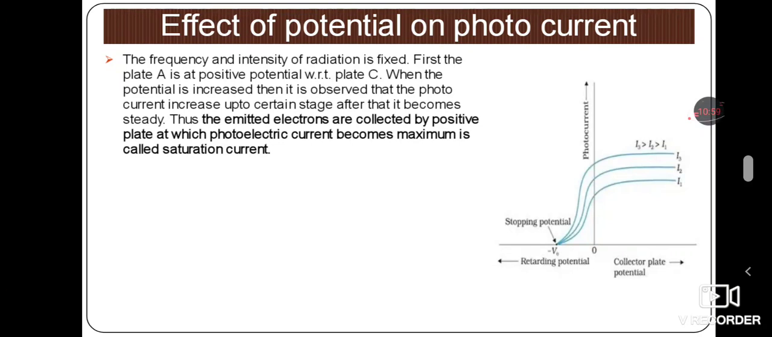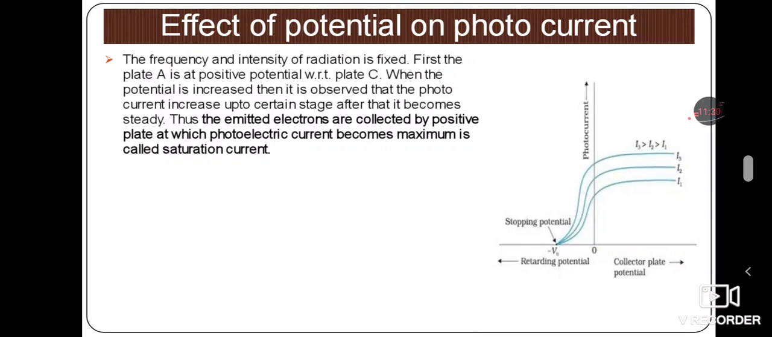In this case, first the plate A is at a positive potential with respect to the plate C. So in the diagram we have observed plate C and plate A. Here plate A is at a positive potential with respect to plate C. When the potential is increased, it is observed that the photocurrent increases up to a certain stage, and after that it becomes steady.